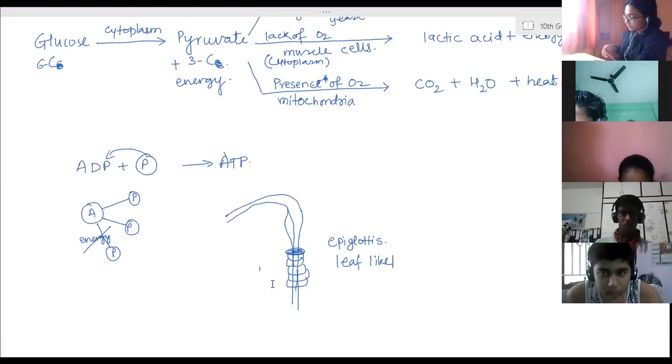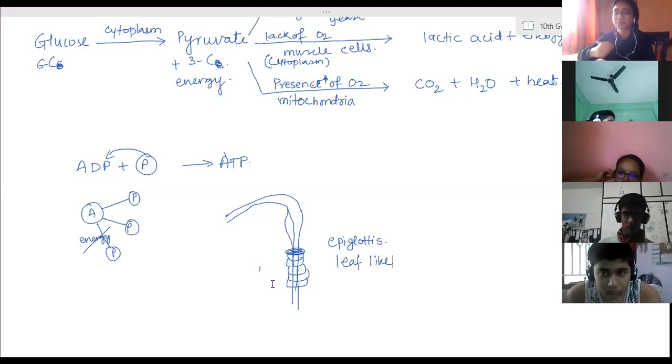So lungs are designed for the exchange. How are the lungs designed for the exchange of gases? The trachea enters each lung and divides into primary, secondary, and tertiary bronchi. Then each bronchus ends up with bronchioles, and at the end, small balloon-like structures are present, which we call alveoli. Millions of alveoli are present in each lung. They are richly supplied with blood capillaries and are one cell thick.